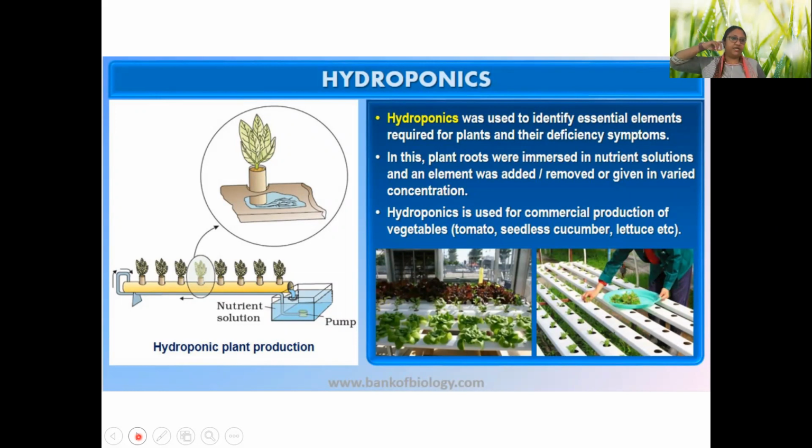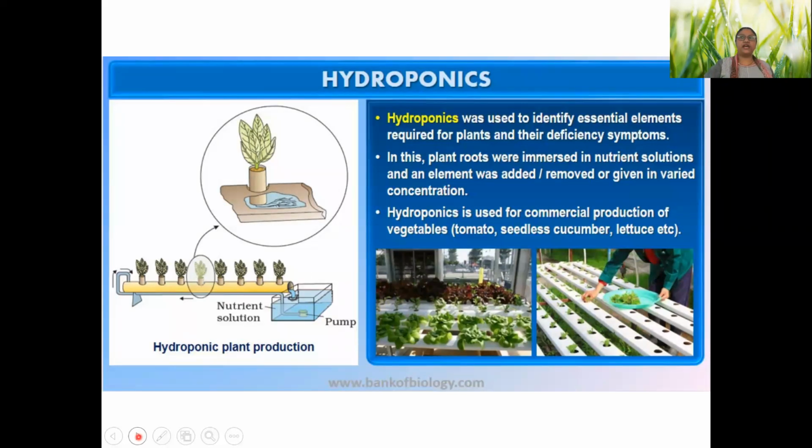Do you know what is multi-level farming? If I am having a land of this much structure of this paper, I can have this much area only, isn't it? But if I can have three of the same level one after another, that means this area is multiplied by 3.